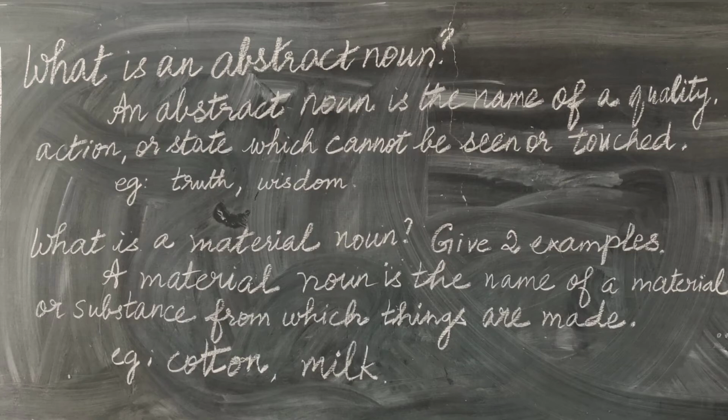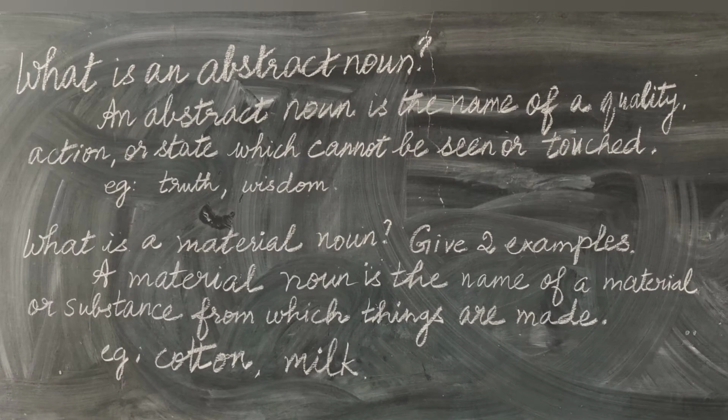The last noun we are going to see is material noun. What is a material noun? A material noun is the name of a material or substance from which things are made. Example, cotton, milk, gold, wool, etc.